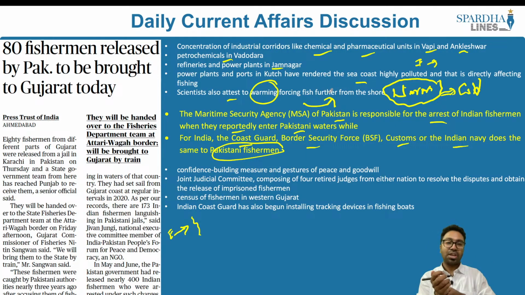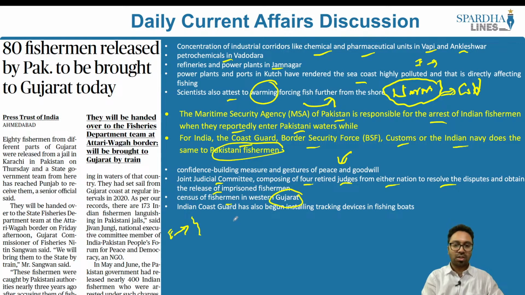They are the major sufferers. In order to overcome these issues, confidence building measures and gestures of peace and goodwill have been initiated by both India and Pakistan. A judicial committee comprising 4 retired judges from either nation has been appointed to resolve the disputes and obtain the release of imprisoned fishermen, and a census of fishermen has been undertaken in western Gujarat, and the Indian Coast Guard has also begun installing tracking devices in the fishing boats so that they do not breach the waters of each other's countries. So these are some of the measures that have been taken.